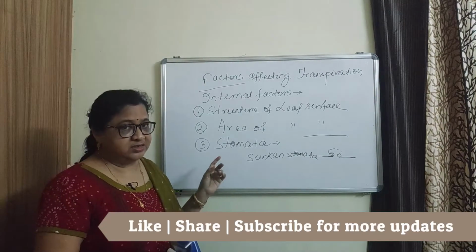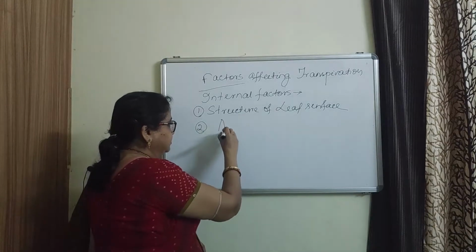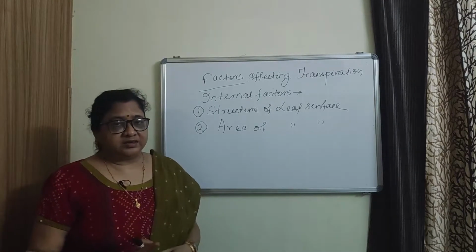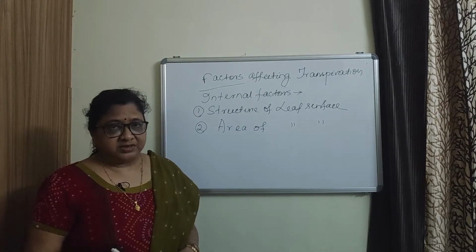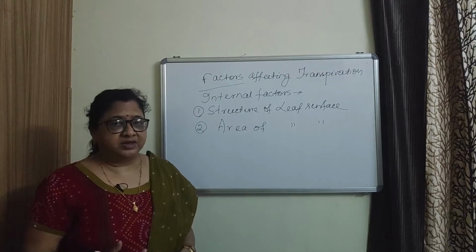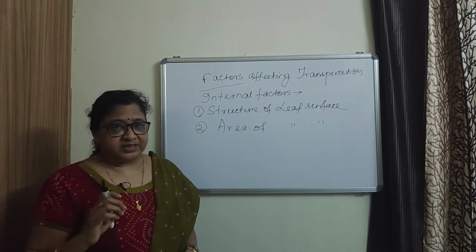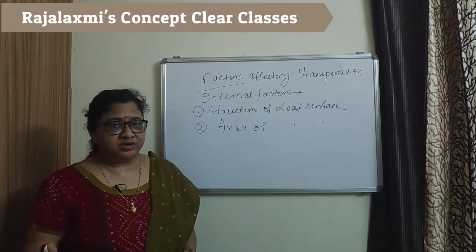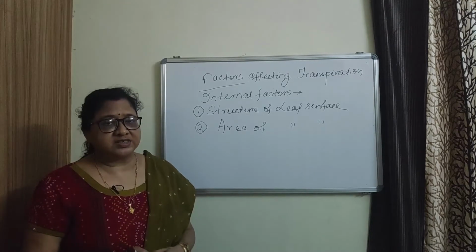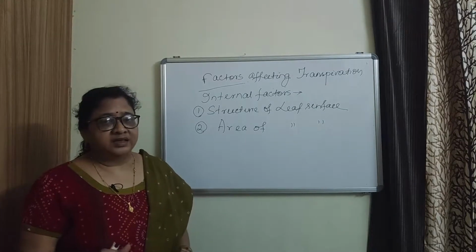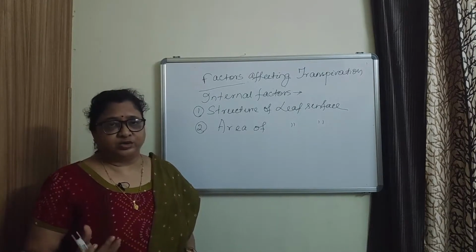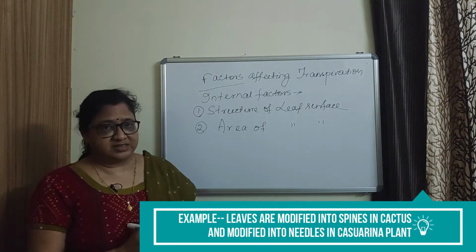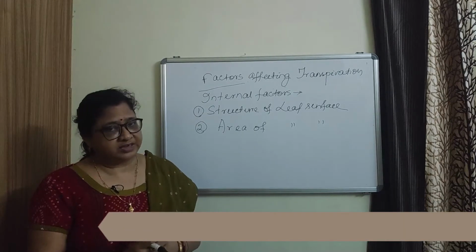And the second factor is area of leaf surface. As mainly the transpiration occurs from the leaves, the rate of transpiration depends upon the area of the leaf. If the surface area of the leaf is less, then there is less transpiration. If the area is more, there is more transpiration. So in case of xerophytic plants, the leaves are generally modified into spines or needles so that the surface area will be less and there is less amount of transpiration.